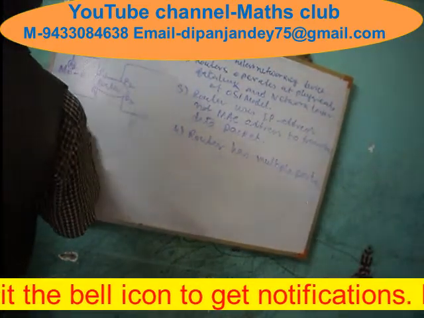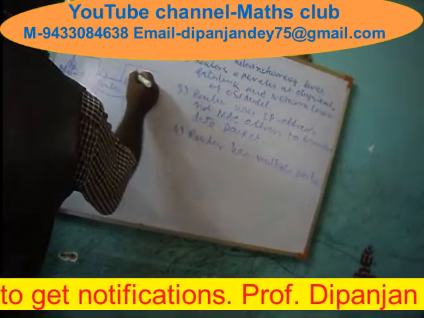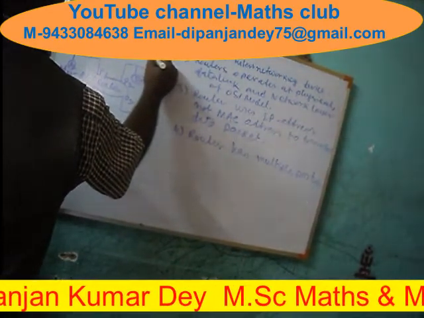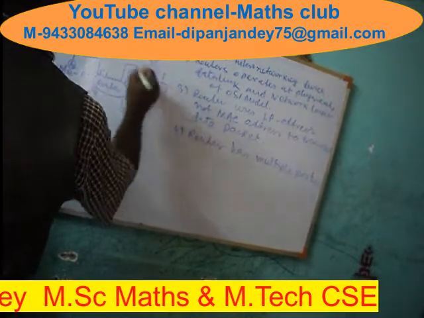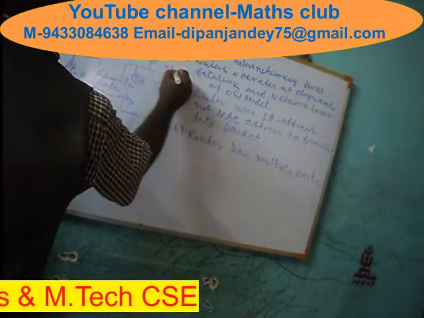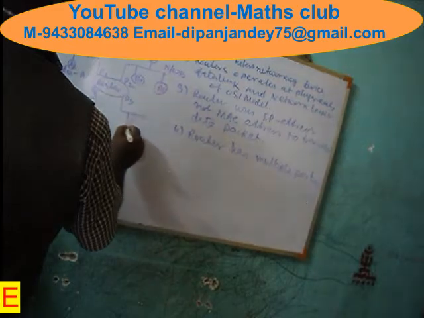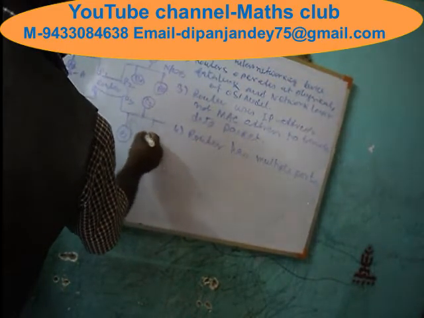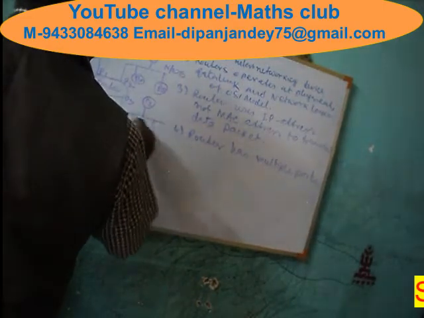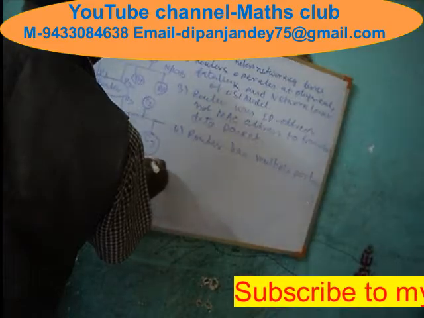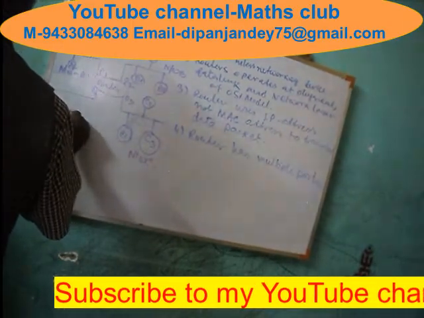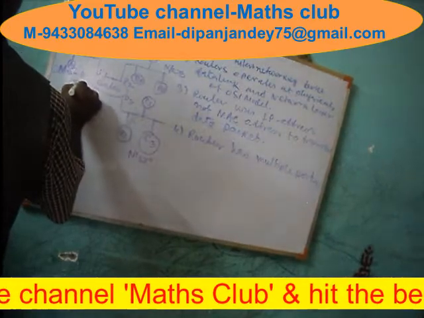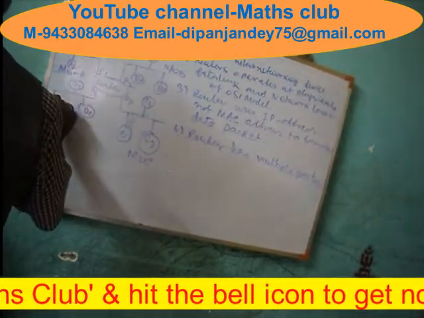This is network B, with B1, B2, B3. This is network C, with C1, C2, C3. And this is network D, with D1, D2, and D3.